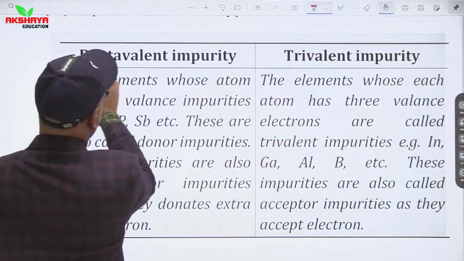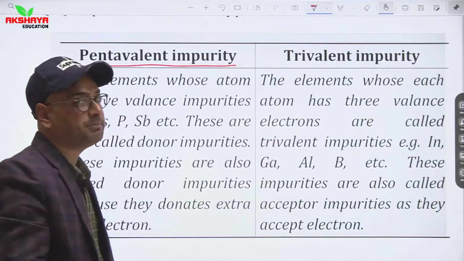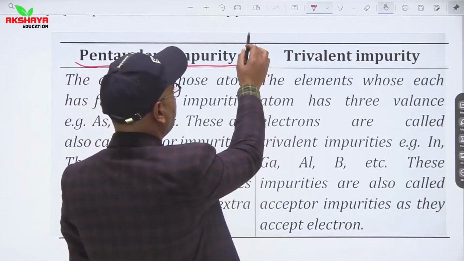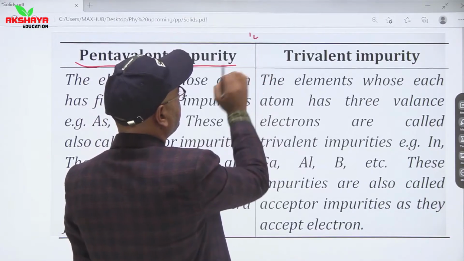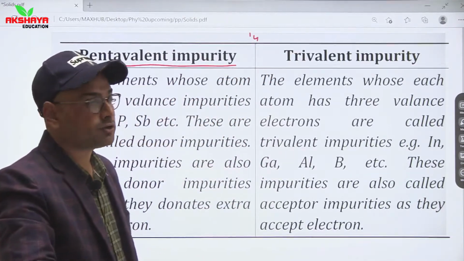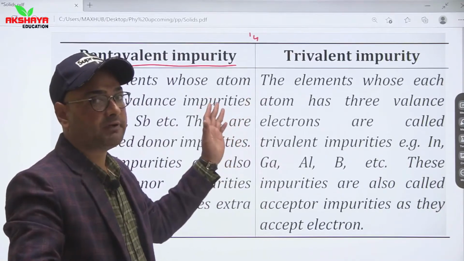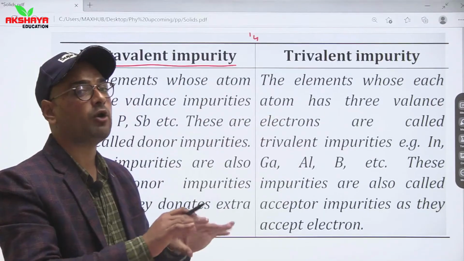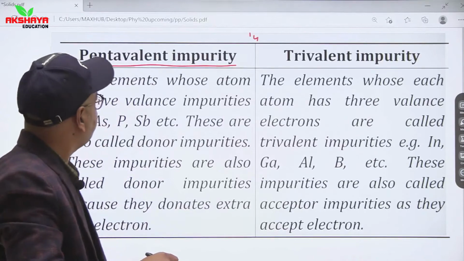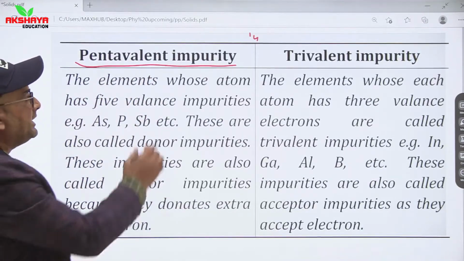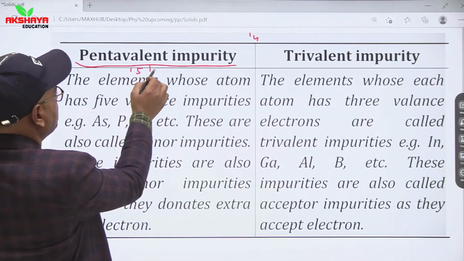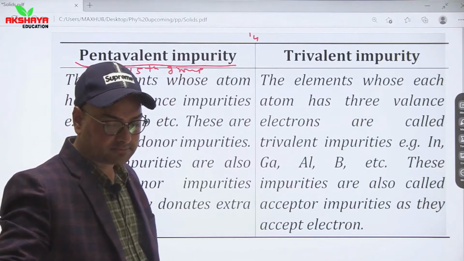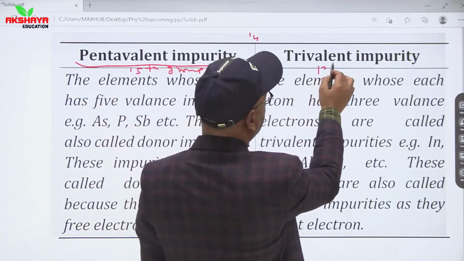So these impurities are pentavalent and trivalent impurities. As we have discussed, semiconductors are 14th group elements of the periodic table. So we choose impurities of either the 13th group or 15th group of the periodic table, as they are almost equal in size with semiconductors. Pentavalent impurities are impurities of the 15th group. Trivalent impurities are 13th group impurities.